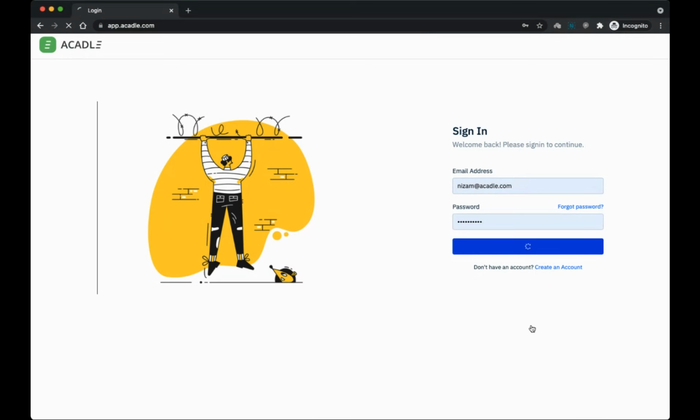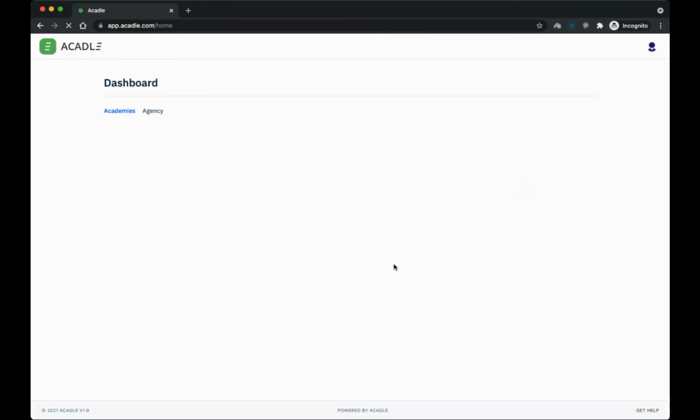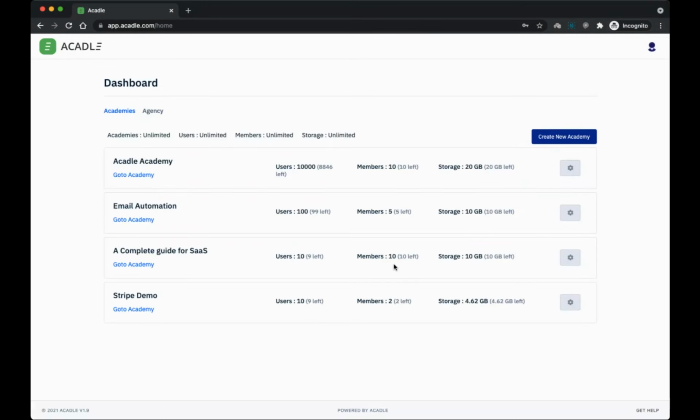So I'm logging in as an admin, one of the users inside the Carol. So I'm logging into my super admin. And inside the super admin, what I see is all the academies that I've already created.